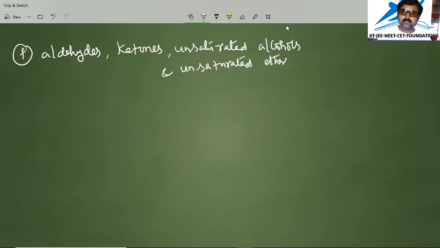Unsaturated ethers have a general formula that is CnH2nO for this type of category.